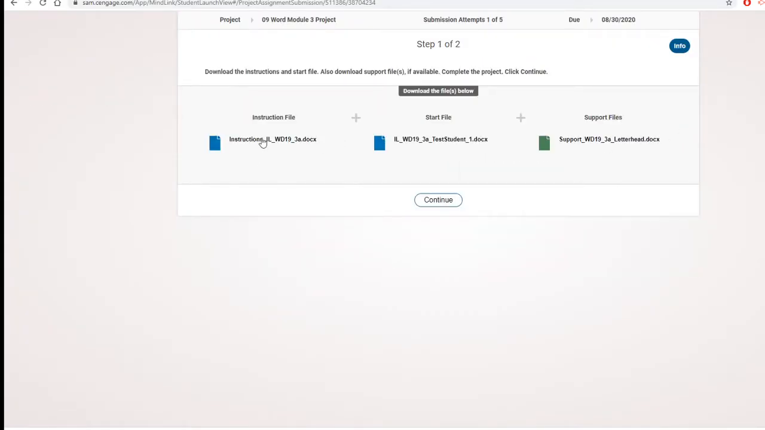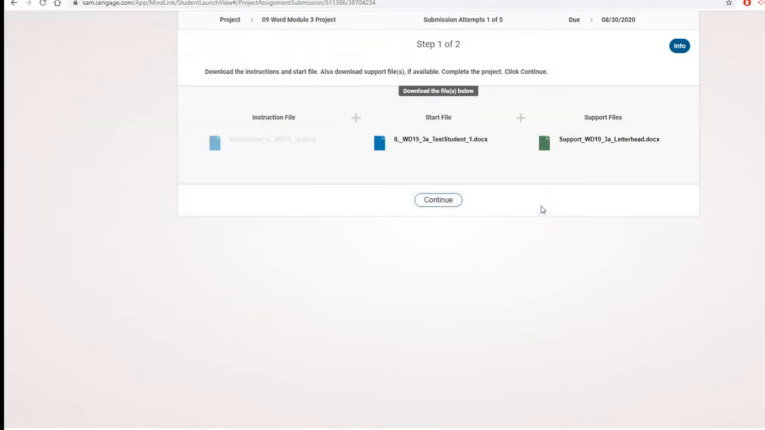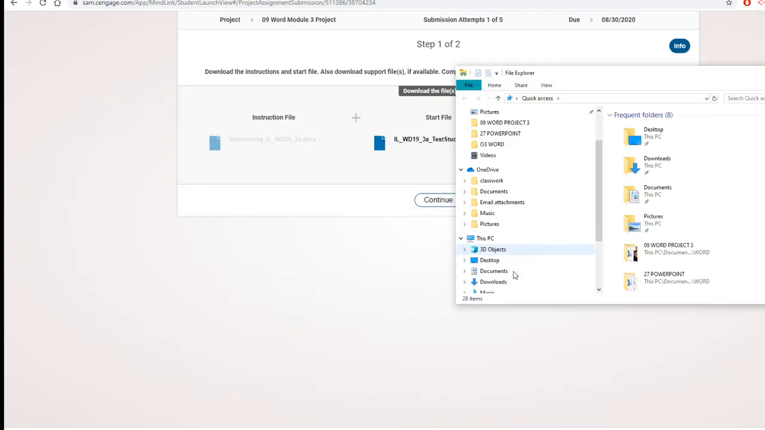Alright, and I need you to download the instruction file, startup file, and support file. So click this and save it. Okay, now I need you to download it. So 1, 2, and 3. Once you finish, I have it right now, so let me show you.